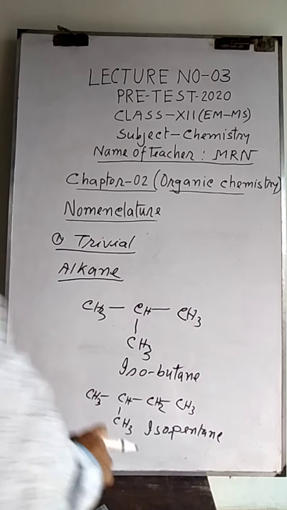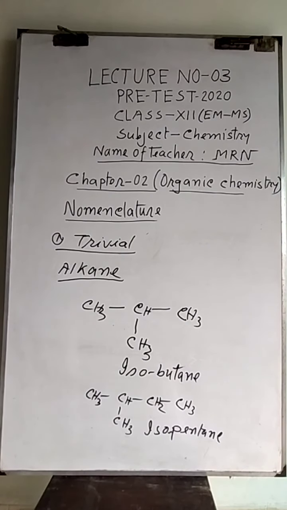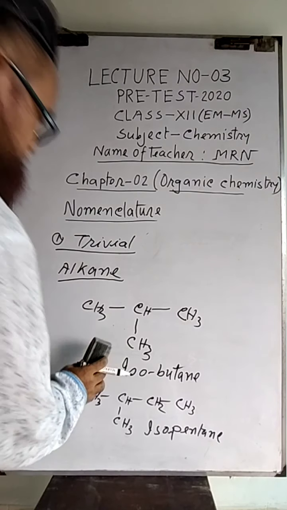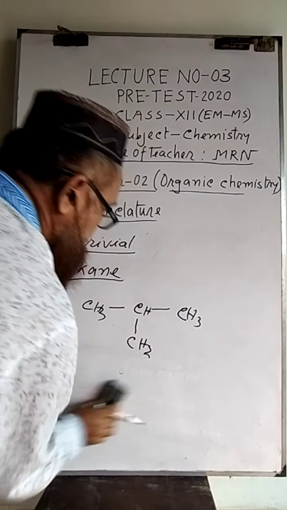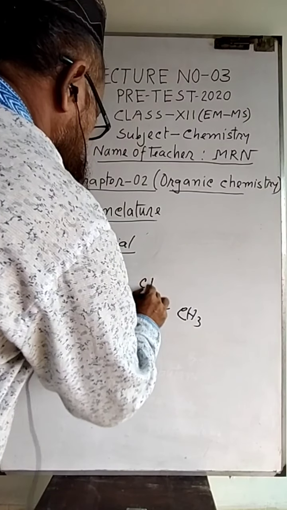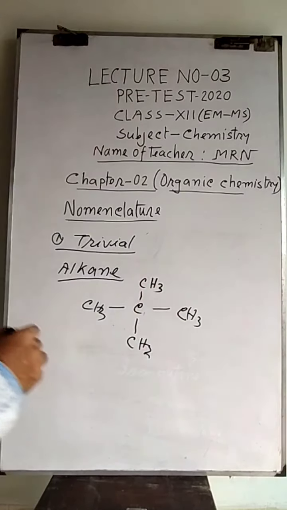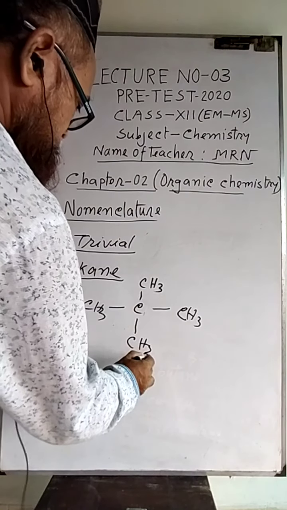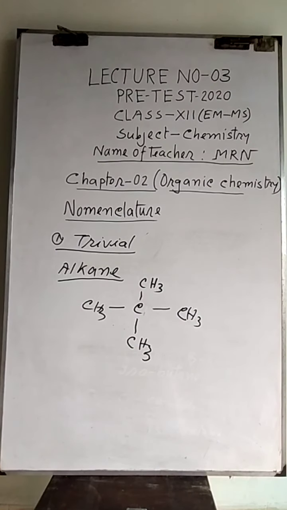For example, if the second carbon contains two methyl groups, then it will be called neo. So the name of this compound is neopentane.